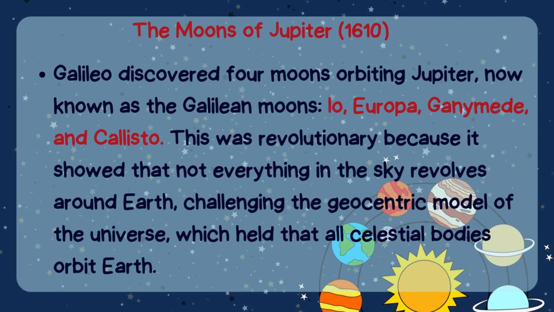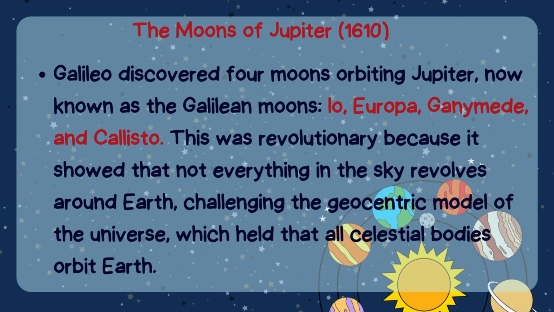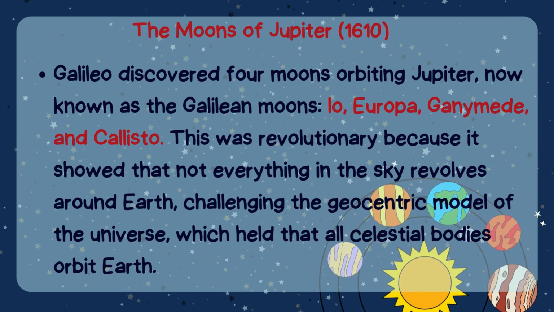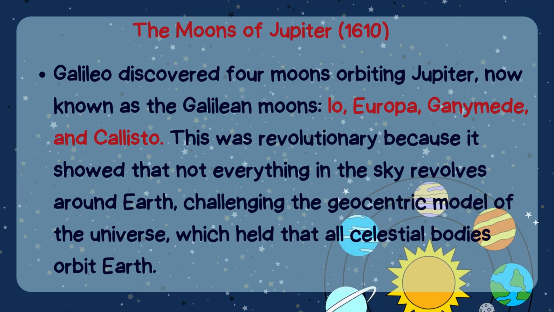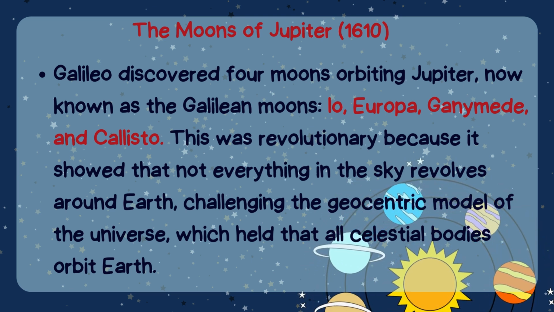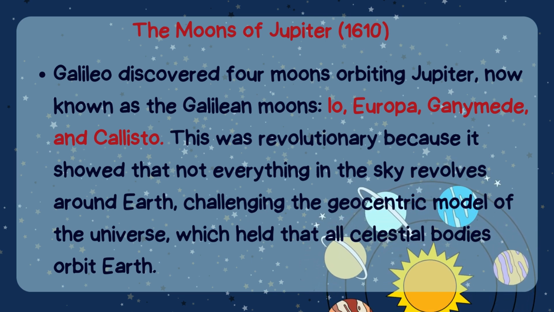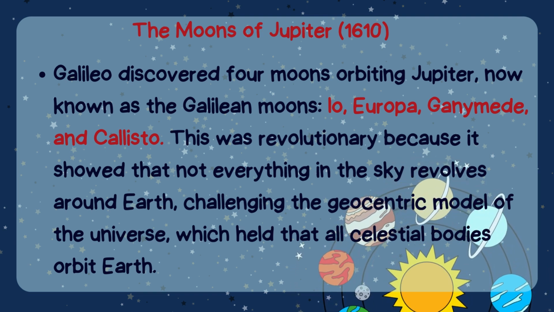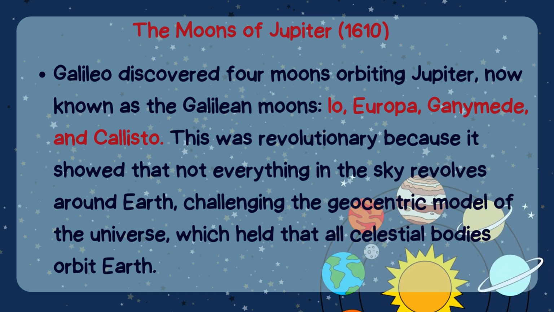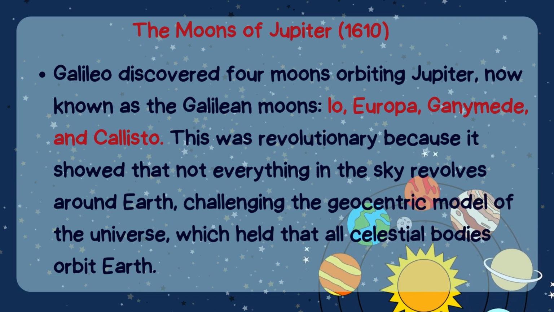The moons of Jupiter. Galileo discovered 4 moons orbiting Jupiter, now known as the Galilean moons: Io, Europa, Ganymede, and Callisto. This was revolutionary because it showed that not everything in the sky revolves around Earth, challenging the geocentric model of the universe, which held that all celestial bodies orbit Earth.